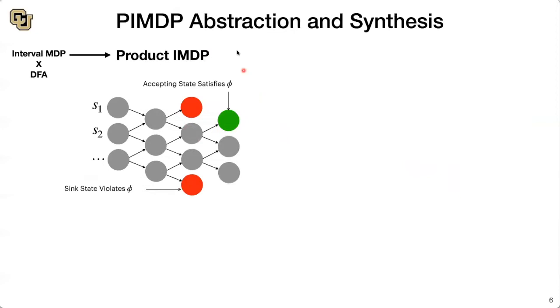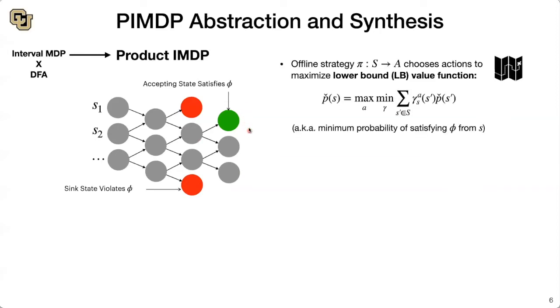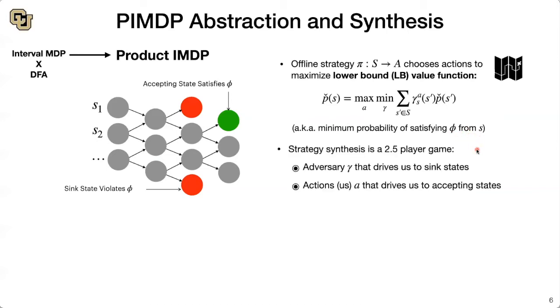space. This product IMDP can be used to define a measure of success in reaching the accepting state. We can't directly calculate the probability because we're working with interval probabilities, but we can define the lower bound probability of reaching this state. The offline strategy, pi, that we want to synthesize aims to maximize this lower bound value function, which defines the minimum probability of satisfying phi from each state S. This boils down to playing a 2.5 player game on this abstraction, and we show that if we construct this soundly, this strategy and the guarantees, or these lower bound probabilities, map back to the underlying system.